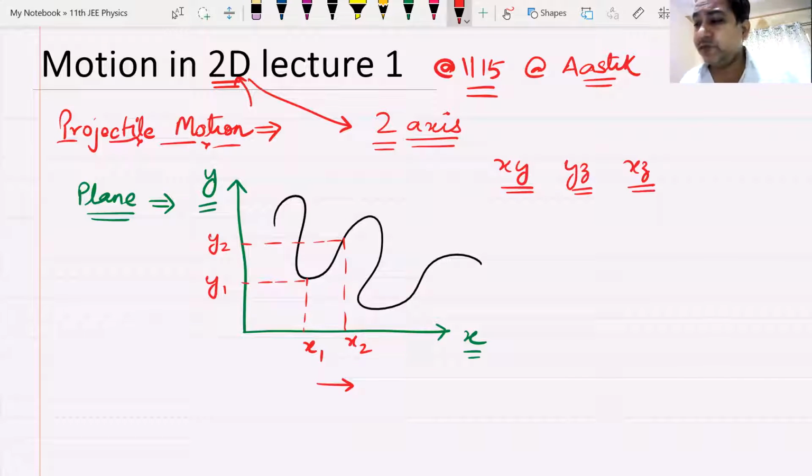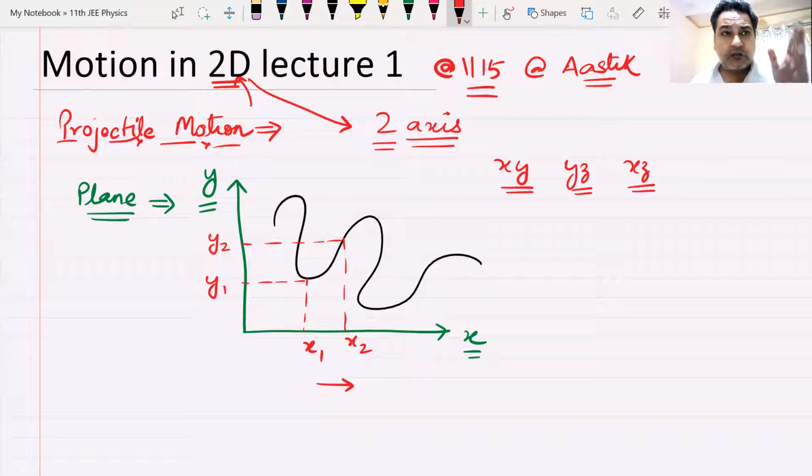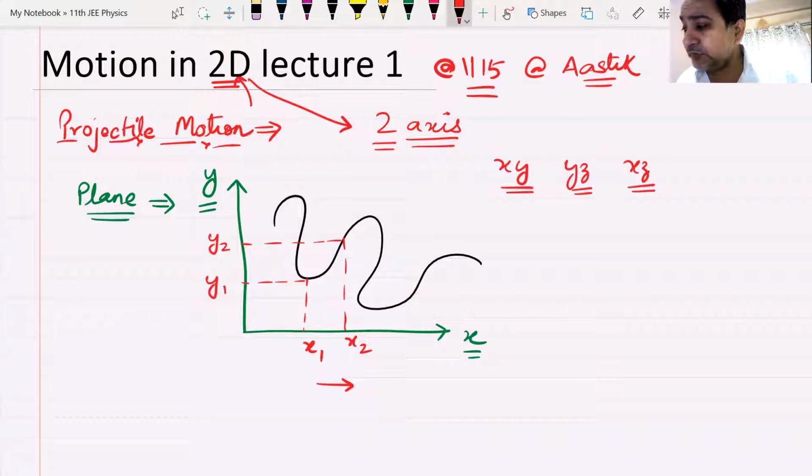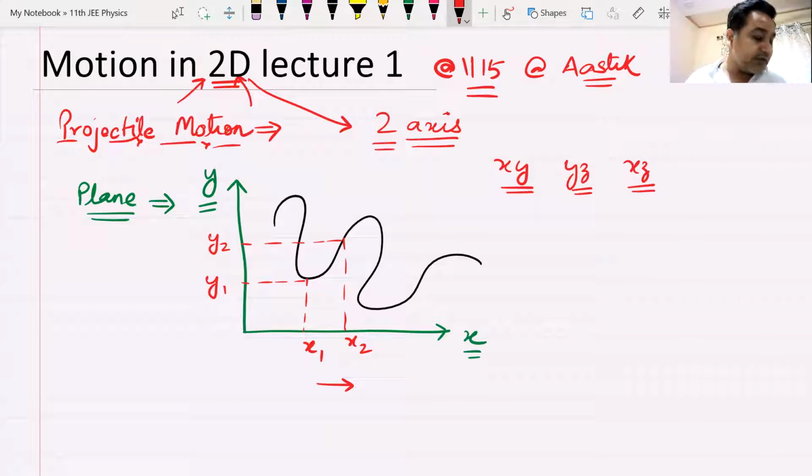Two coordinates would be needed to describe its motion, and hence it is known as motion in two dimensions or motion in a plane. Am I clear with this concept? Can I have some raise hand? Let's say we understand a brief introduction of motion in two dimensions or motion in a plane. The particle will be moving on a plane. Two coordinates would be needed to describe its motion.